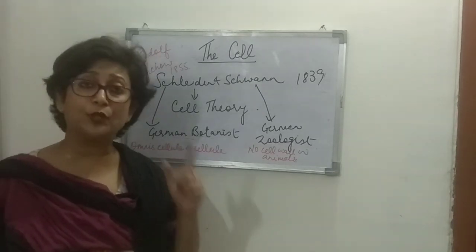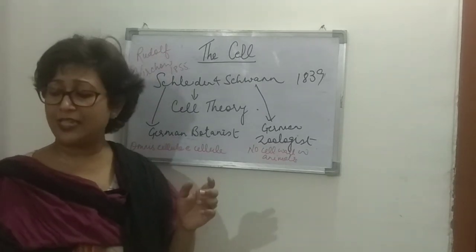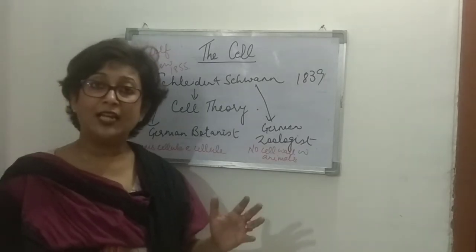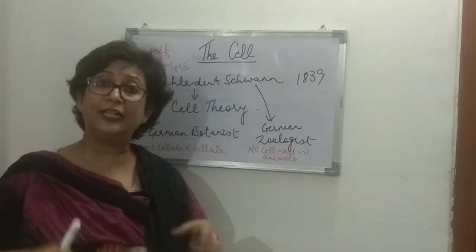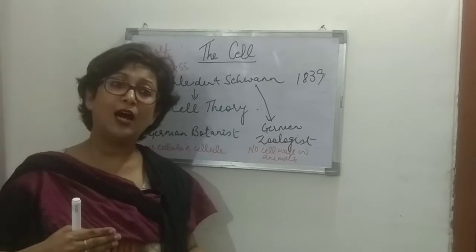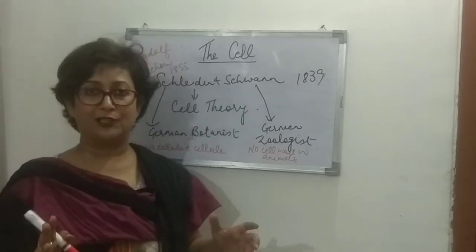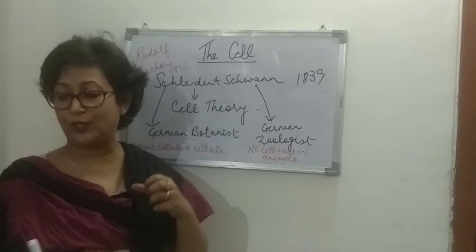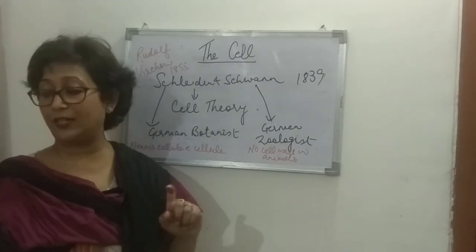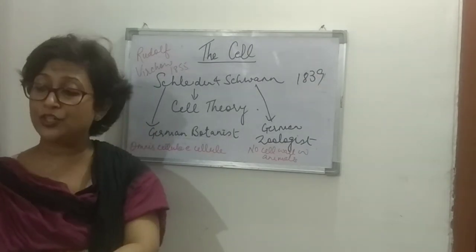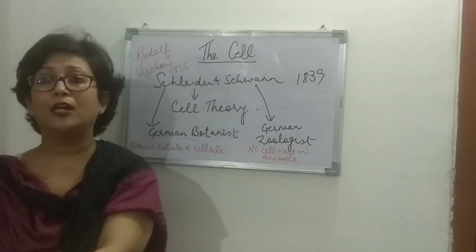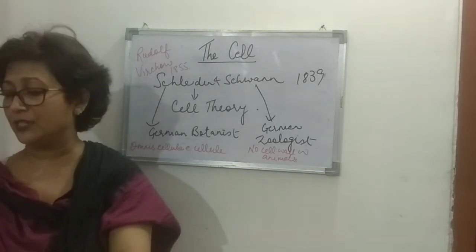Now, because in a unicellular organism a cell has to perform all the functions of the body, it is less efficient in terms of the function. That means the functions that they perform are not very efficient, because one single cell is performing all the functions. Whereas division of labor is found in multicellular organisms, and so the functioning is quite efficient if we compare it with unicellular organisms.